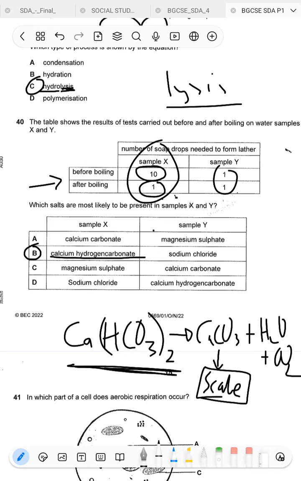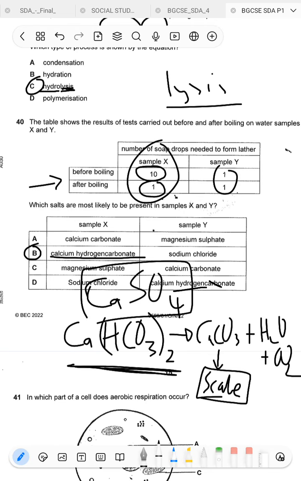And then for permanent hardness in water, remember that you're looking at calcium or magnesium sulfate. This one will be responsible for permanent hardness in water. Why is that?